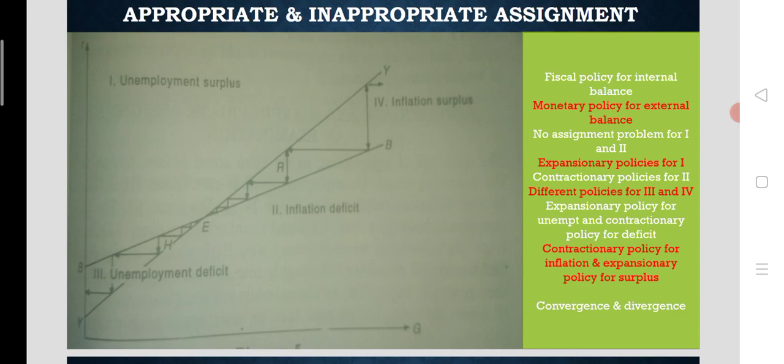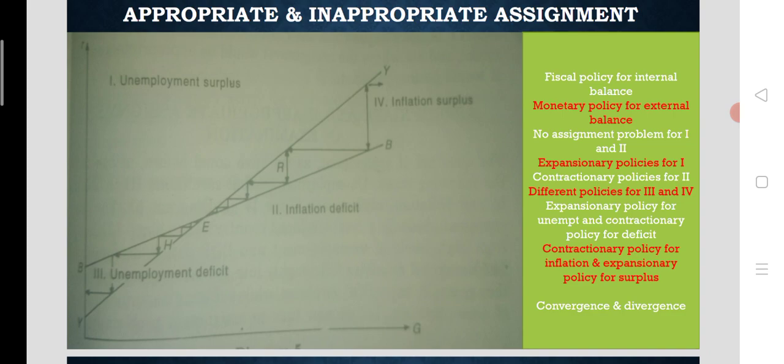Along the horizontal axis, government expenditure is measured, denoted by G. Along the vertical axis, rate of interest is measured, denoted by R. So increase in R refers to contractionary monetary policy. Reduction in R refers to expansionary monetary policy. Increase in G refers to expansionary fiscal policy, that means increase in government expenditure, and reduction in G refers to contractionary fiscal policy, that means reduction in government expenditure.